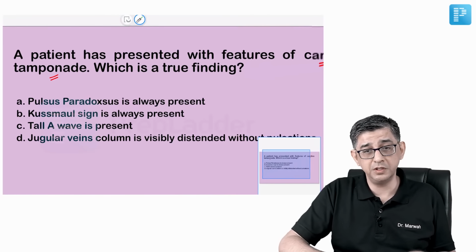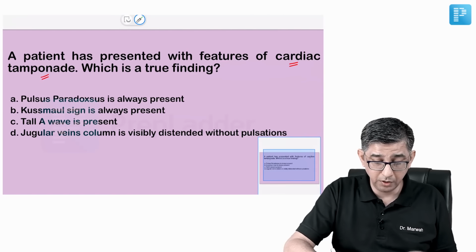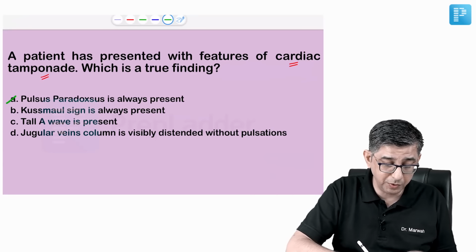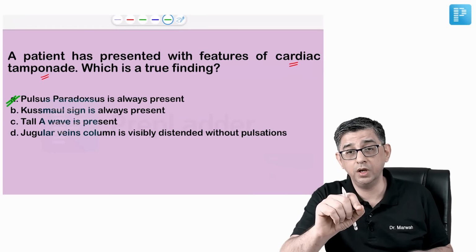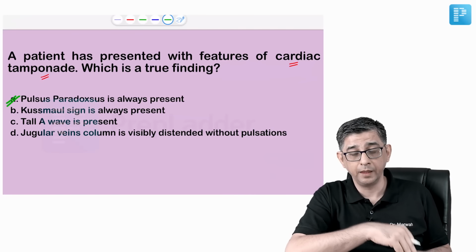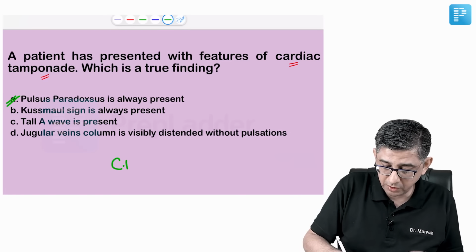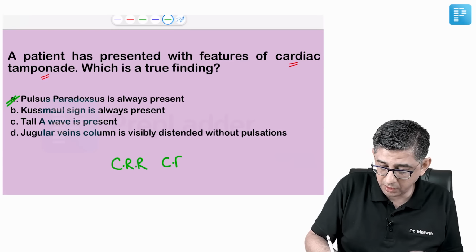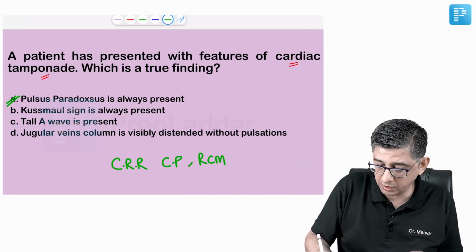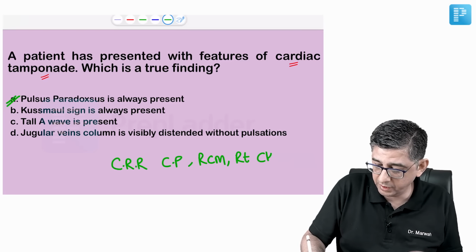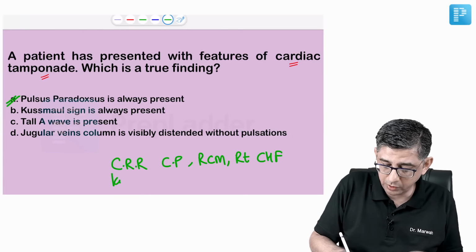Pulsus paradoxus is a feature, that is okay, but always present? No, that is not correct. Why? Because pulsus paradoxus is not found in low pressure cardiac tamponade. B says Kussmaul sign is always present. For Kussmaul sign, I have mentioned a mnemonic. The mnemonic for that is CRR: constrictive pericarditis, restrictive cardiomyopathy, and right-sided heart failure are conditions where you get Kussmaul sign.